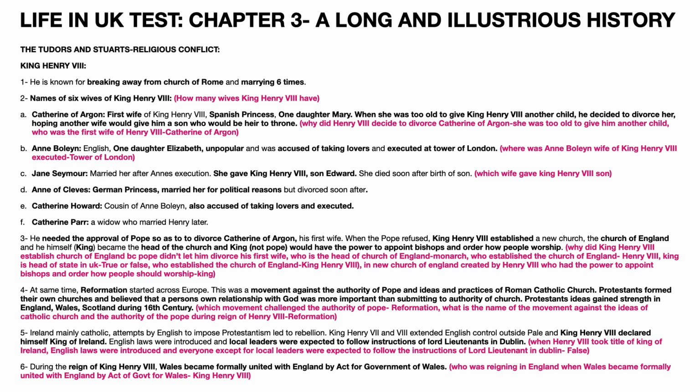The sixth point is, during the reign of King Henry VIII, Wales became formally united with England by the Act for Government of Wales. The question asked is, who was reigning in England when Wales became formally united with England by the Act of Government for Wales? The answer is King Henry VIII.